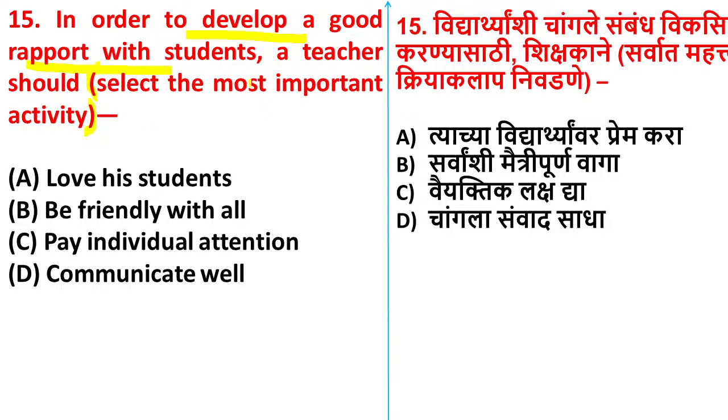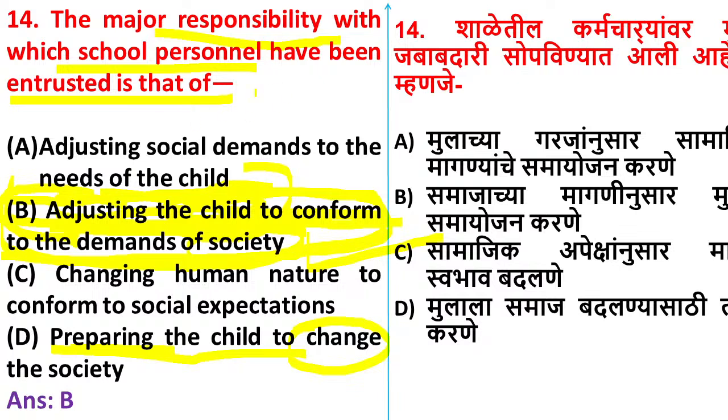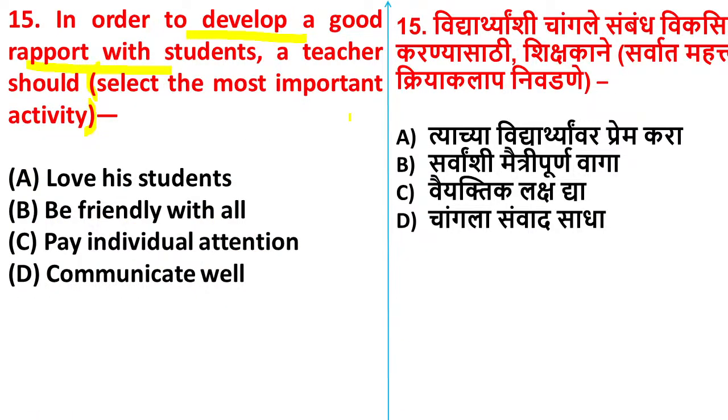See here, select the most important activity. In all questions, see in the previous question also, question number 14, we had confusion between option B and option D. So in this case, we have to see which is the very nearest answer, which is the most important. In the same way, here also you can find the most important option.